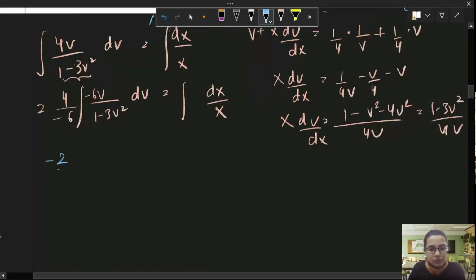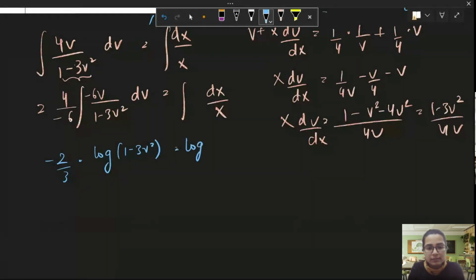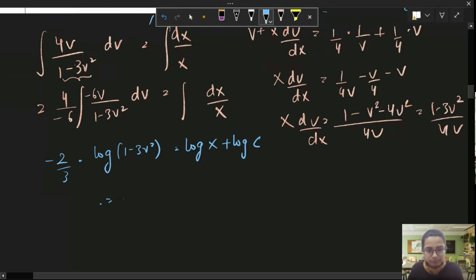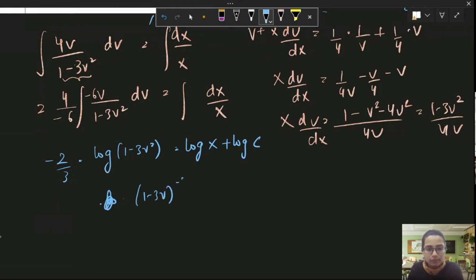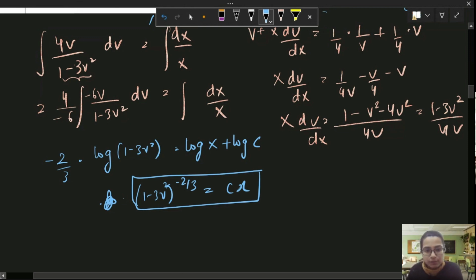So this will be equal to minus 2 by 3 log of 1 minus 3v square equals log x plus log c. If I directly write it, I'm just removing log from both sides. This will be equal to cx. This will be our solution: 1 minus 3v square to the power minus 2 by 3 equals cx. But they have given us one condition, and I'll have to put v equals y by x. So after doing that, 1 minus 3y square by x square, to the power minus 2 by 3, equals cx.